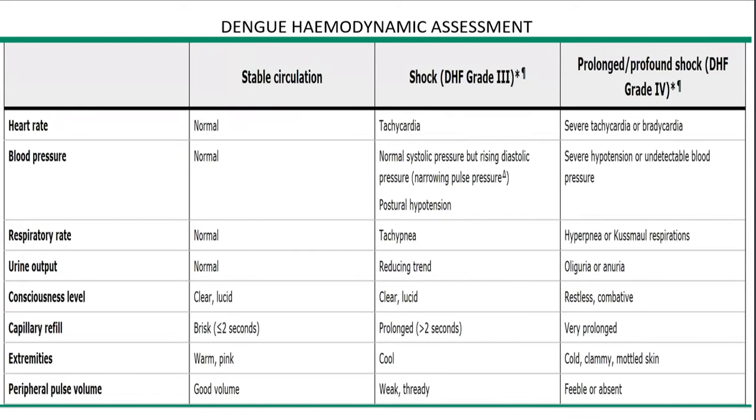And the peripheral pulse volume is weak and steady in shock, and in profound shock you will see it feeble or absent. So these are the few things that you should be checking when a patient of dengue hemorrhagic fever is seen and there is no improvement in the symptoms. You should be checking all these and categorizing him, and then giving treatment as per the categorization.